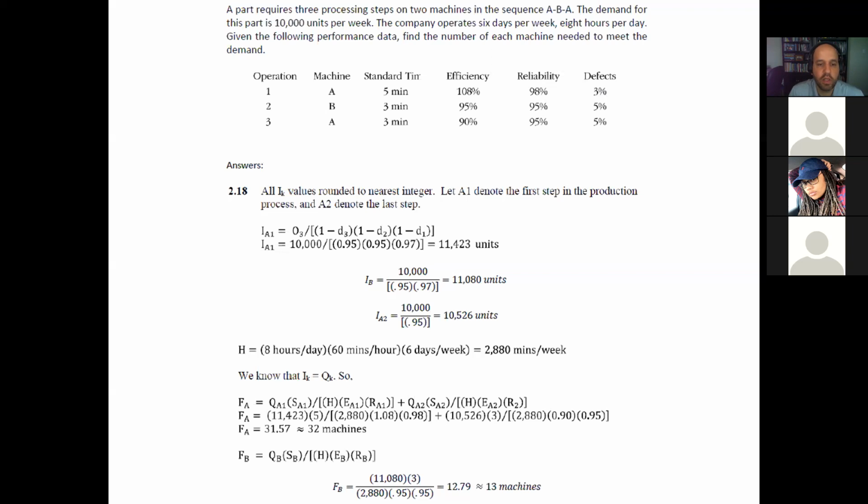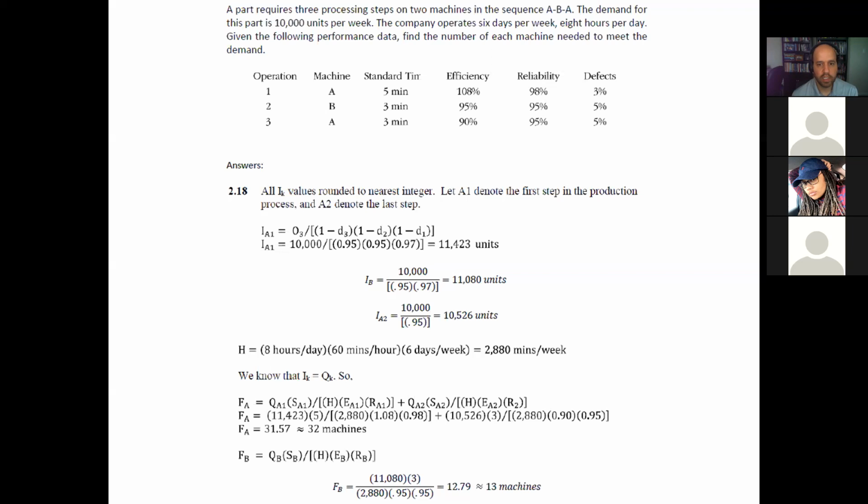Okay, so we need to start identifying the required input values for each one of the parts. And we have all IK values rounded to the nearest integer. So we let A1 denote the first step in the production process, and A2 denote the last step.